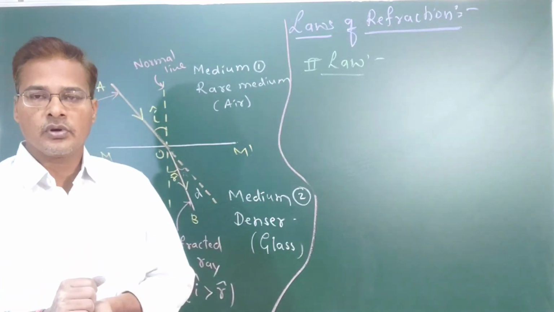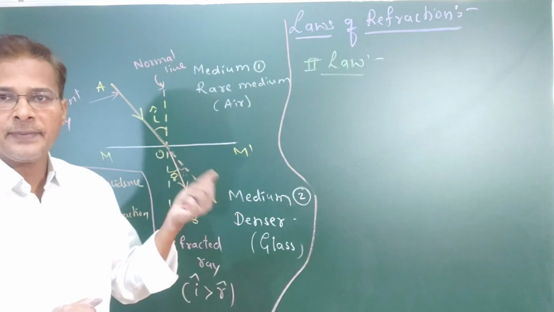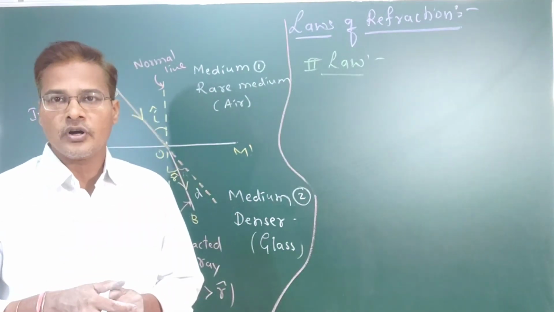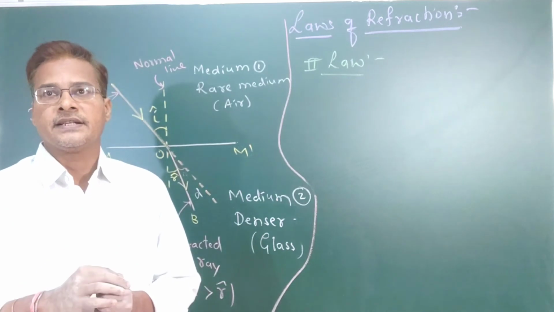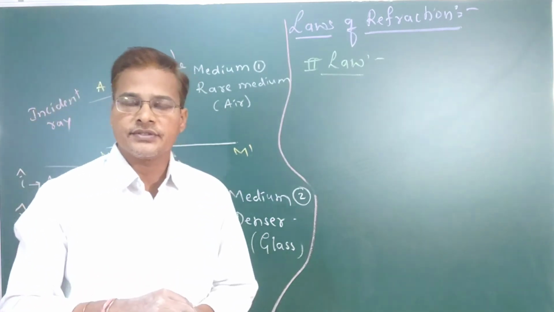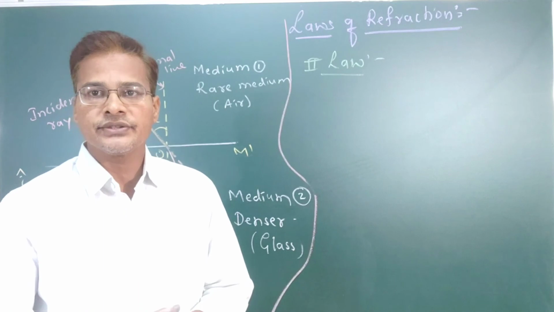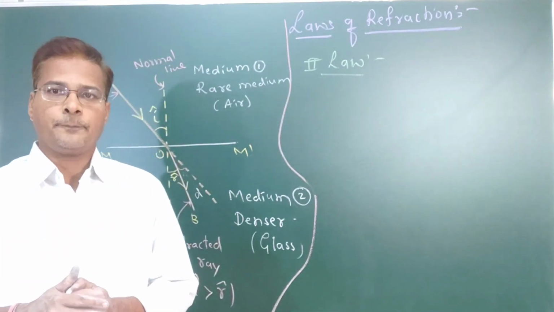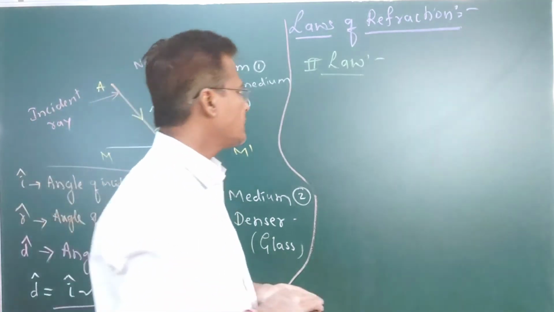That is, sin i by sin r equals one constant. That constant is called the refractive index, the refractive index of the second medium with respect to the first medium. So that is the second law.